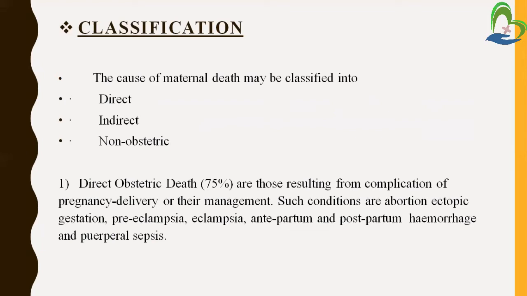So we will see the description of the causes and classification of maternal death. First we will learn about the direct obstetric cause. There is a 70% chance of direct obstetric death of the mother. These result from complications of pregnancy, delivery, or their management, so complications during pregnancy and at delivery time, and its management.